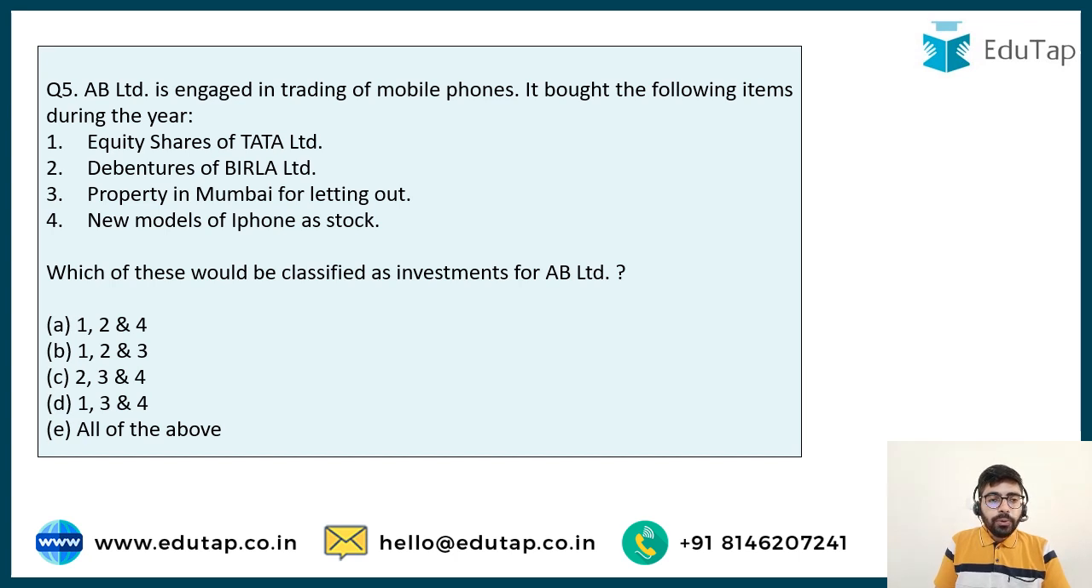Now I would like you guys to answer this particular question. AB Limited is engaged in trading of mobile phones. It bought the following items during the year: equity shares of Tata Limited, debentures of Birla Limited, property in Mumbai for letting out, new models of iPhone as stock. Which of these would be classified as investments for AB Limited? Whether 3 of these are going to be, or whether all of these are going to be classified as investments for AB Limited.